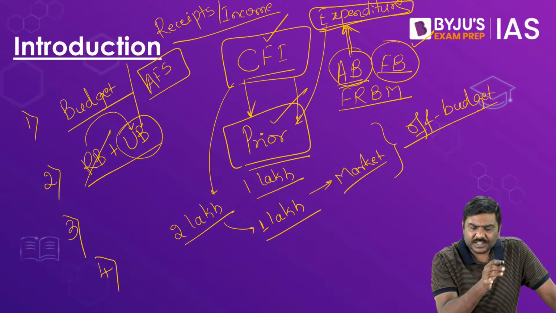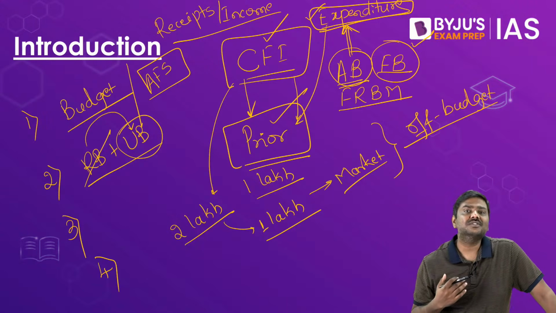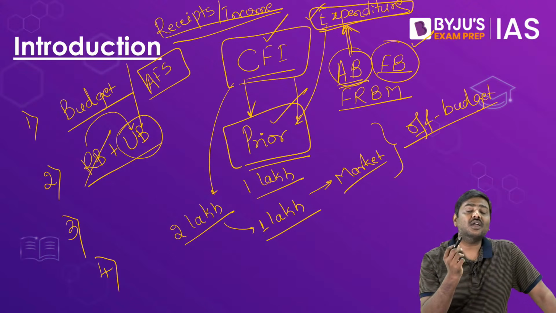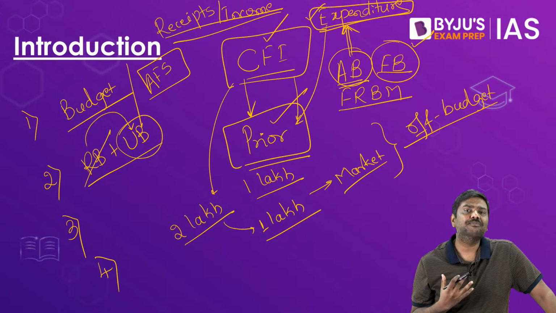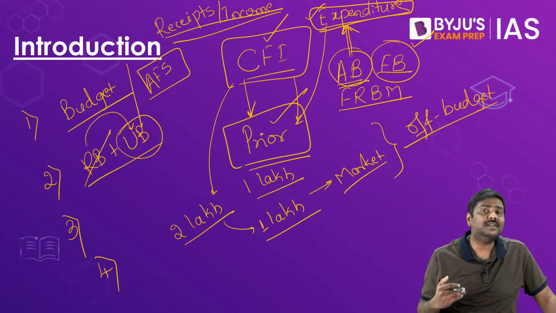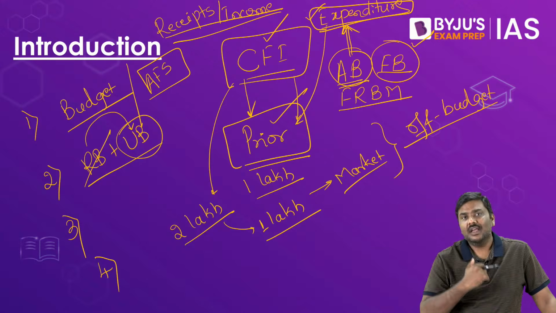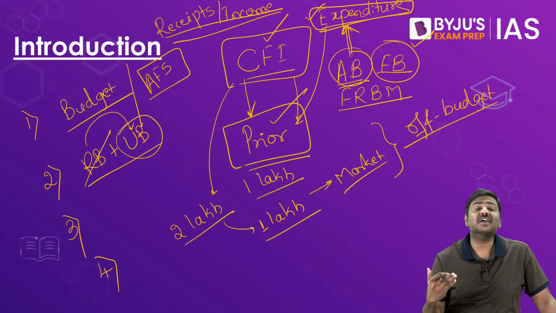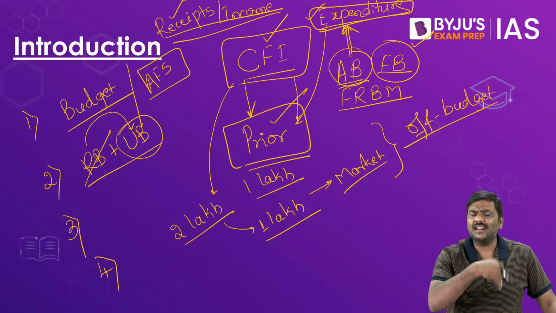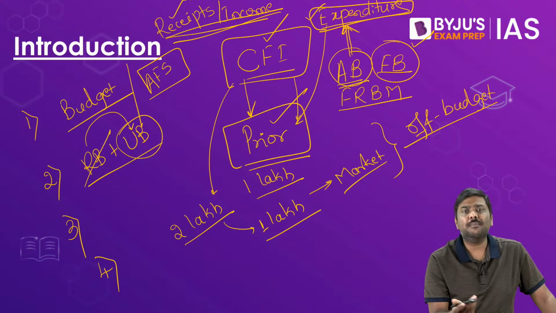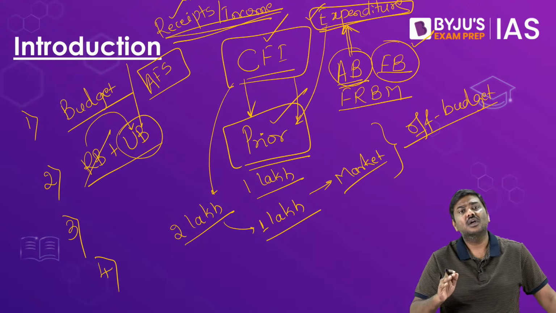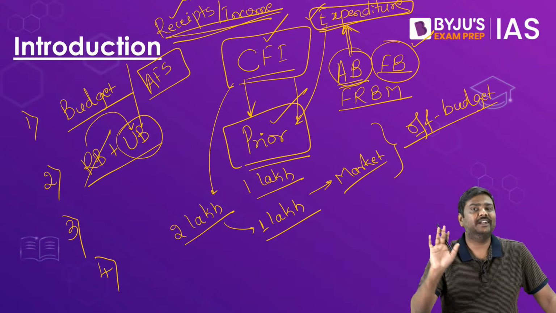So government on one side will incur expenditures. Government on the other hand will also collect certain incomes or receipts. Example, government might impose taxes such as corporate taxes, GST, income taxes, customs, cesses, surcharges, etc. and collect this money, which is part of receipts or incomes. Is it the only receipt? Absolutely no. There are many more. We will have a look at it later.